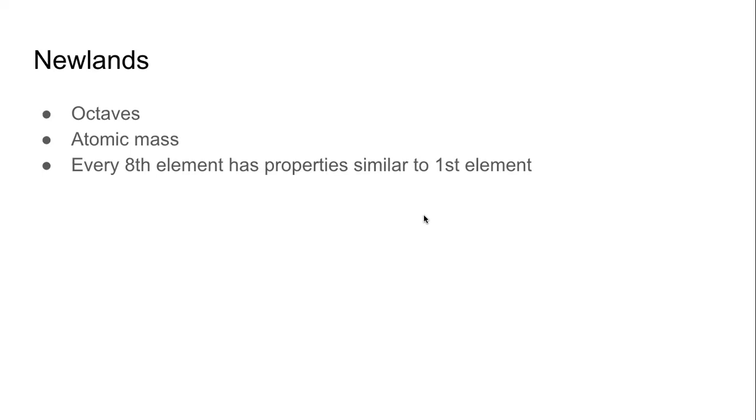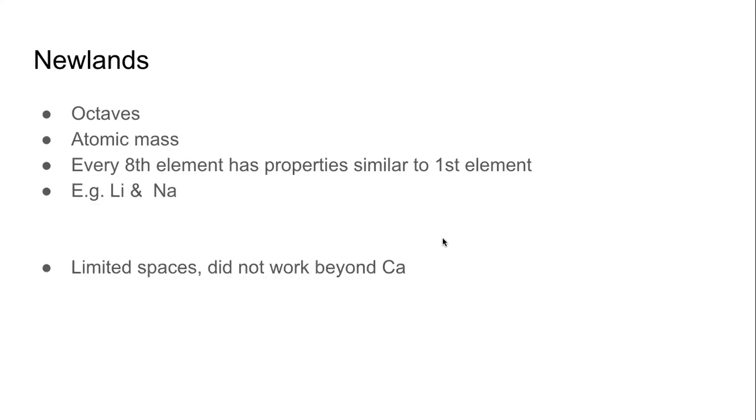And if we take an example, the example is very similar to what Dobereiner did. Lithium and sodium. So if we start counting from lithium, then sodium becomes the 8th element, and we know that the properties of lithium and sodium are same. So they can be grouped together.